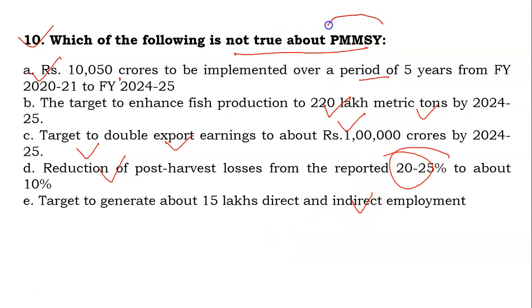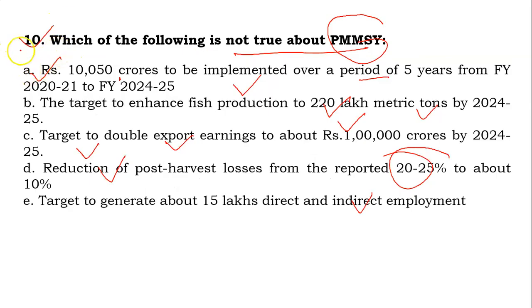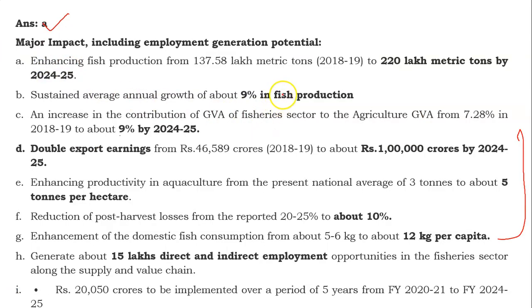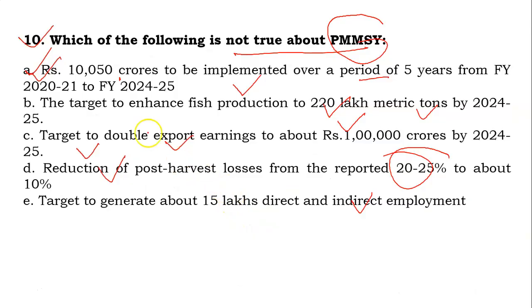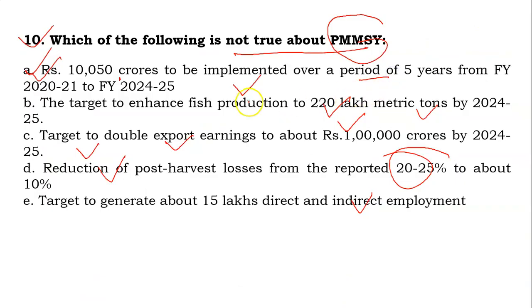I think you all have read about this scheme, so you have to identify the wrong statement amongst these options. First of all, friends, its answer will be A. And these are some key features of why this answer is A, because this scheme is implemented over the 5-year period from financial year 2020-21 to financial year 2024-25 with the outlay of 20,050 crore. Rest of the options for this question are true, and you can see by pausing this video. So option A for this question is wrong.